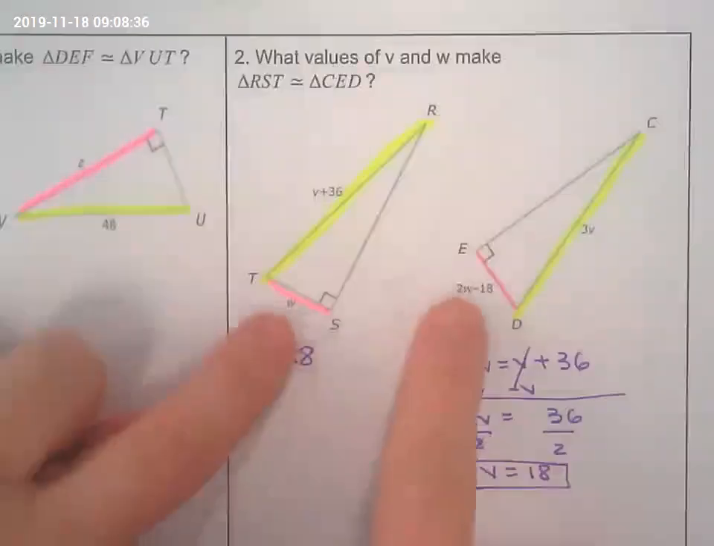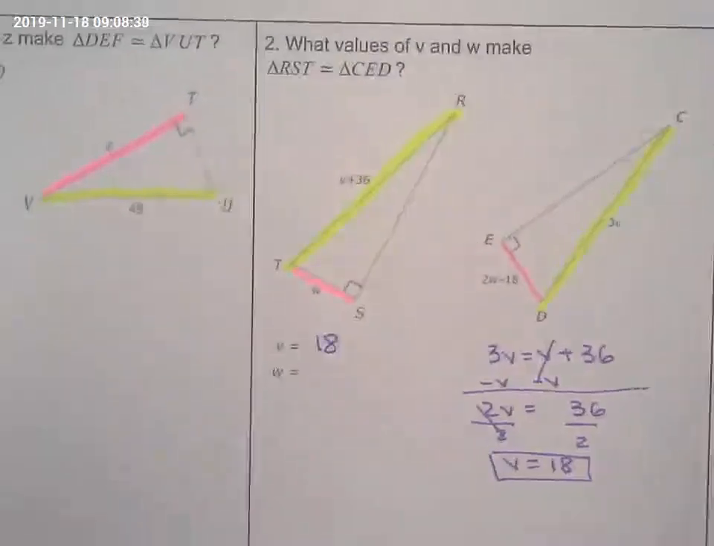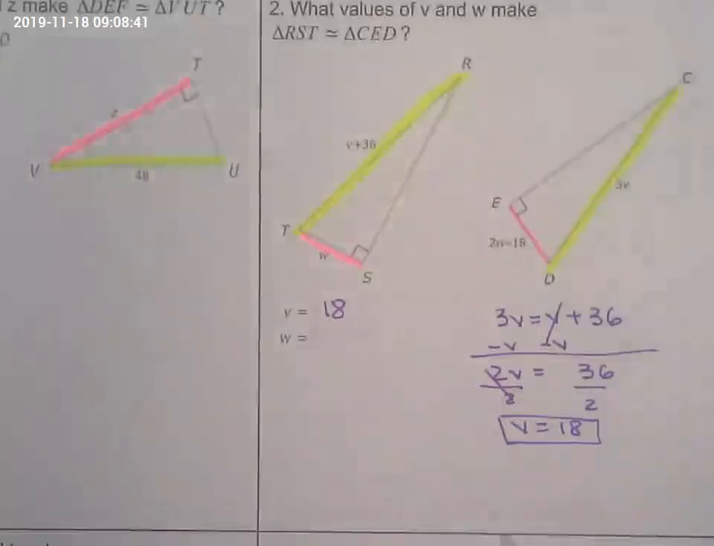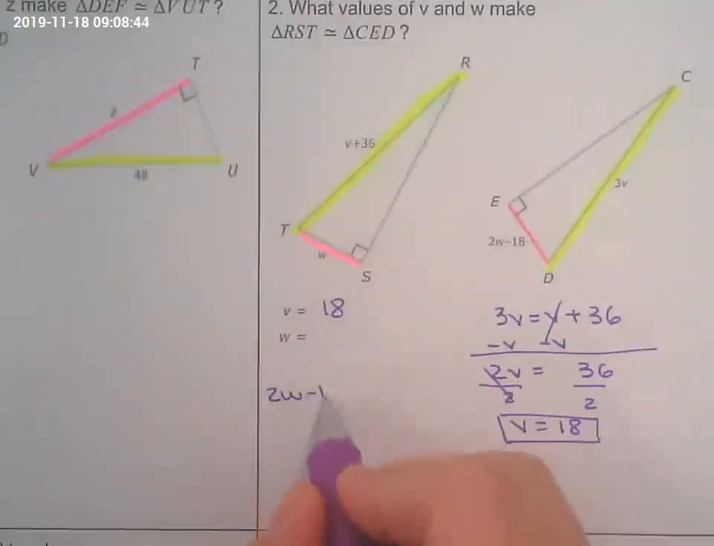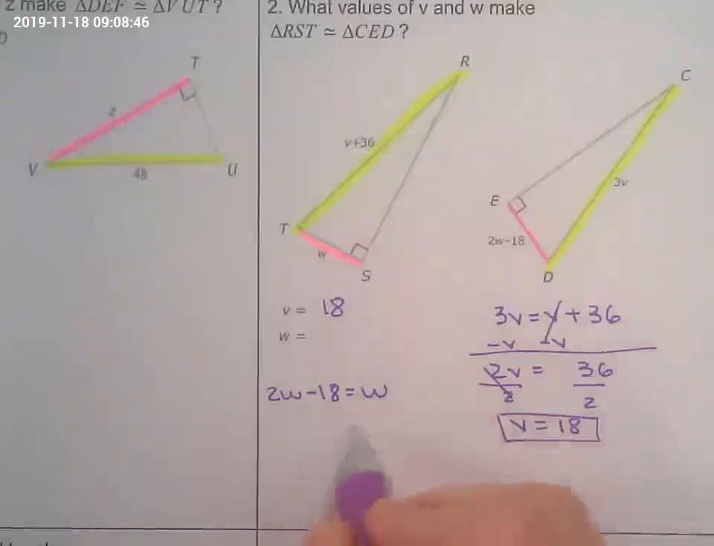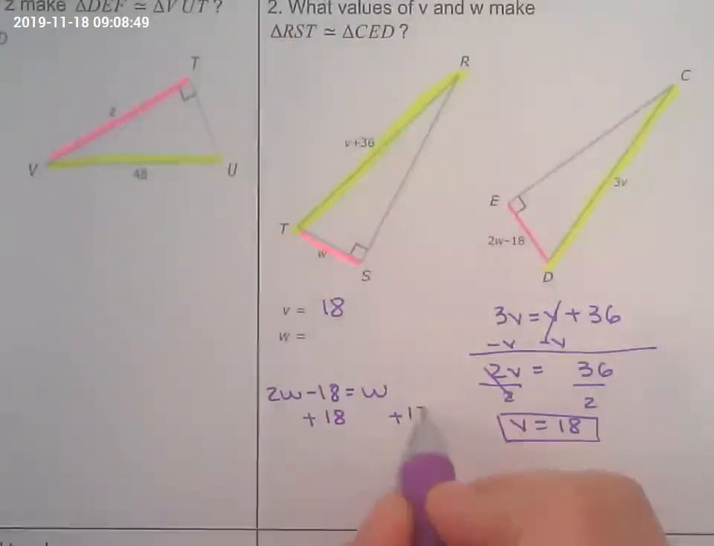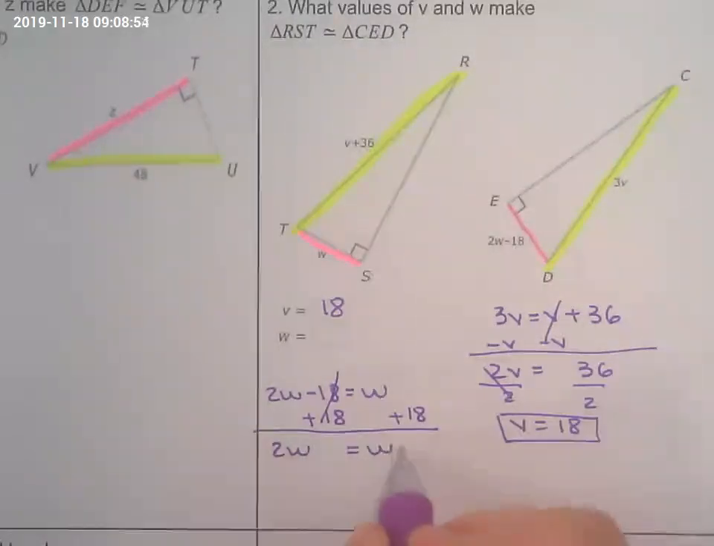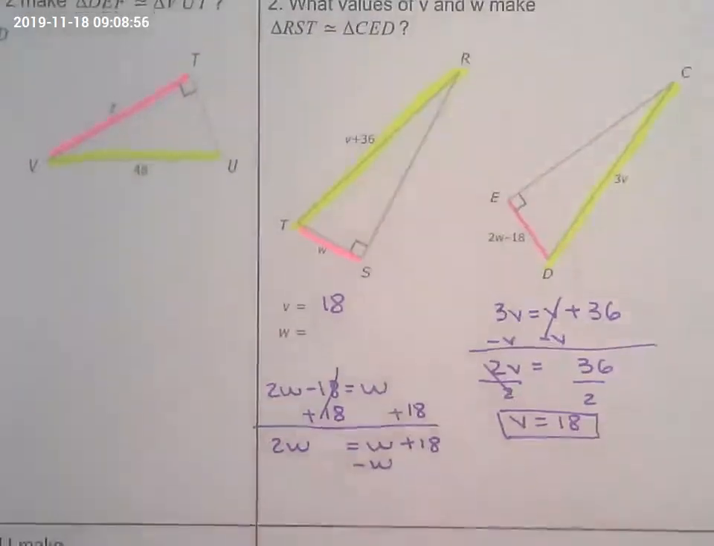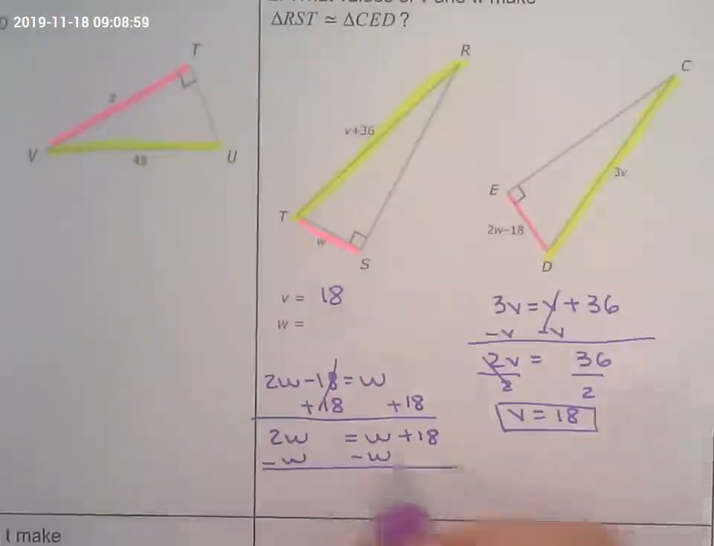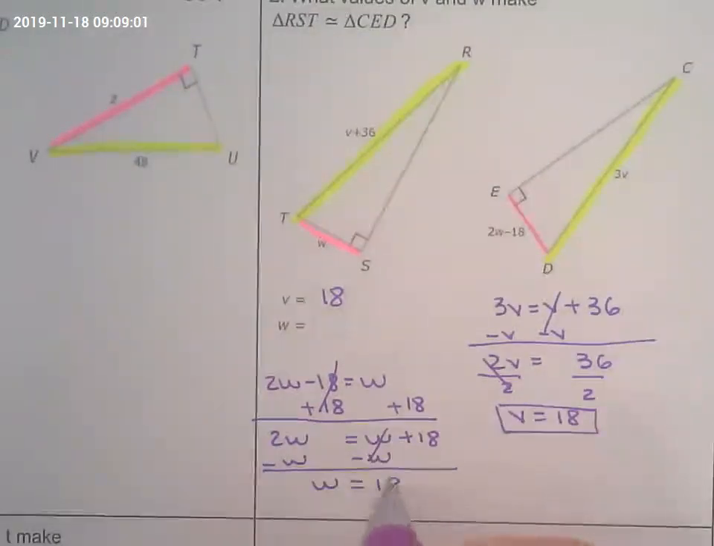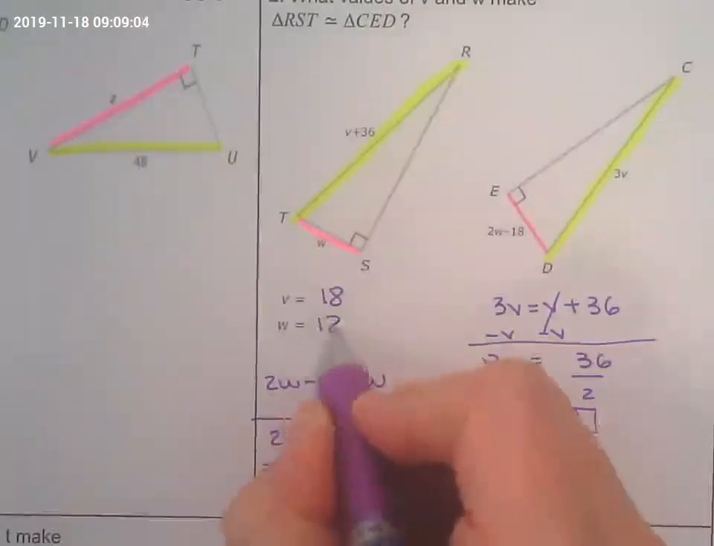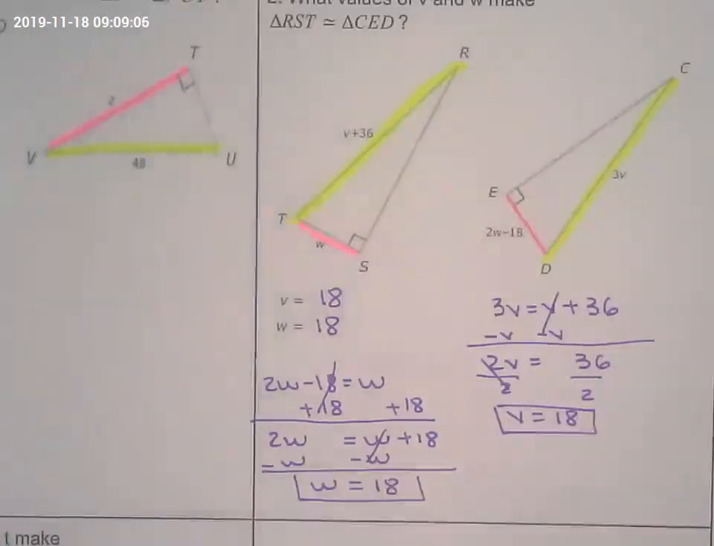Now we're going to do the same thing to find W by setting those two legs equal to each other. Add 18 to both sides. Take away W. So W equals 18. It was just a coincidence that the values were the same. They will not always end up that way.